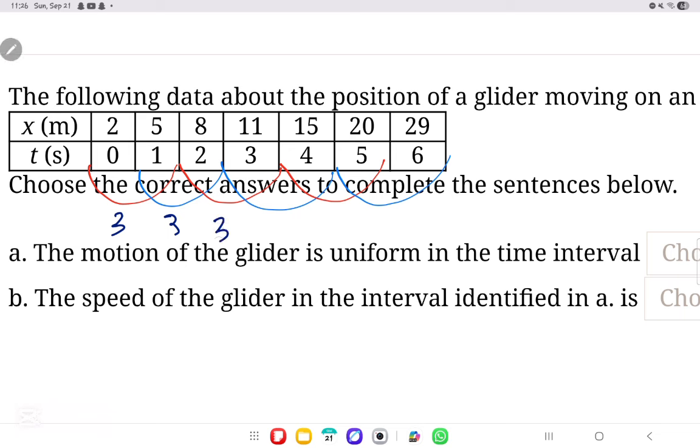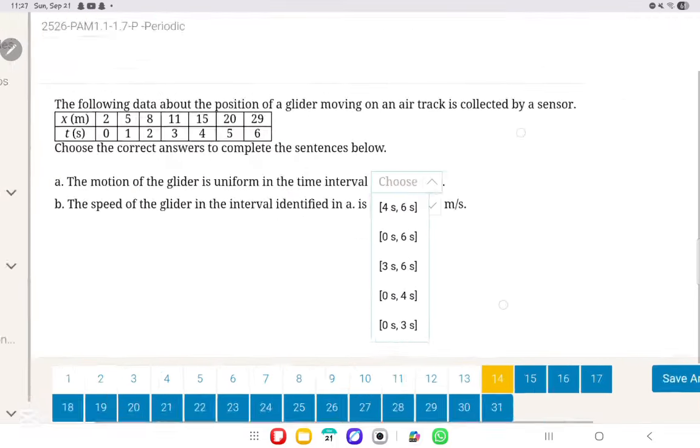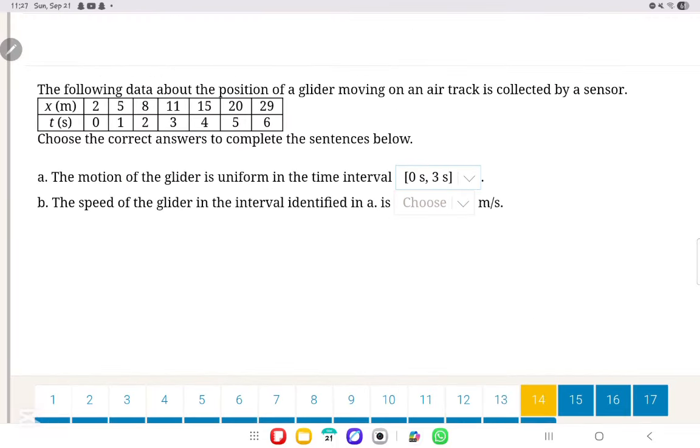And then 4 minus 3 is 1. 15 minus 11 is 4, so here it becomes 4. 20 minus 15 is 5. 5 minus 4 is 1, so 5. 29 minus this is this, and 9. So as you can see, it goes from being constant, which is 3, then 3, then 3. Then what happens? Then it increases 4, 5, and 9. So at which time intervals was it uniform? It was from the time intervals 0 seconds to 3 seconds.